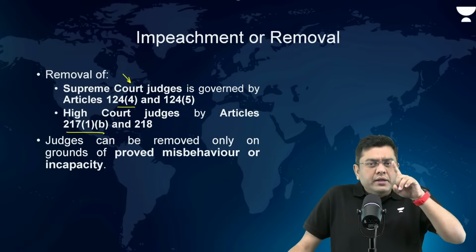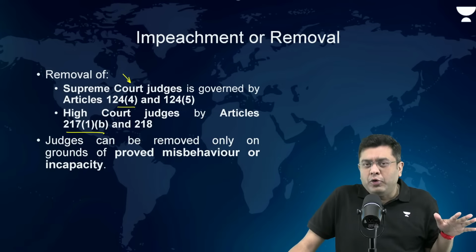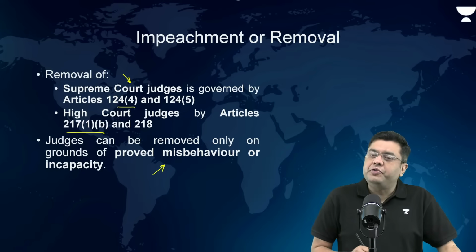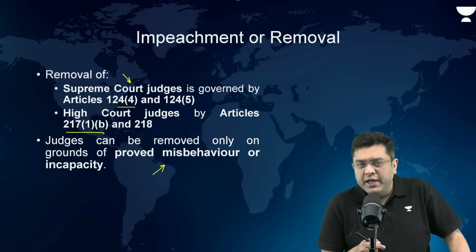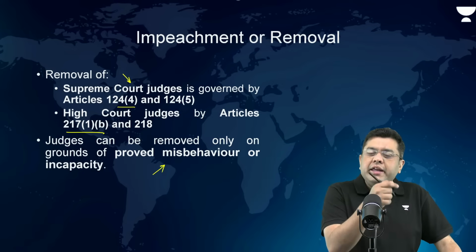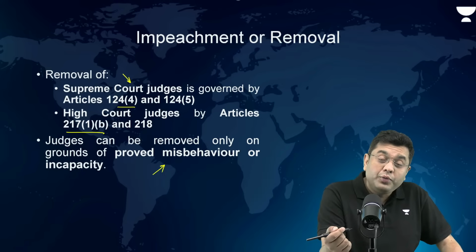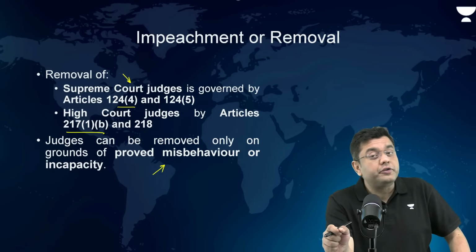So, just so that the judges do not succumb to a very high amount of political pressure, only in the case of a proven misbehavior or incapacity on the side of the judge can you actually initiate the process for the removal of the judge.